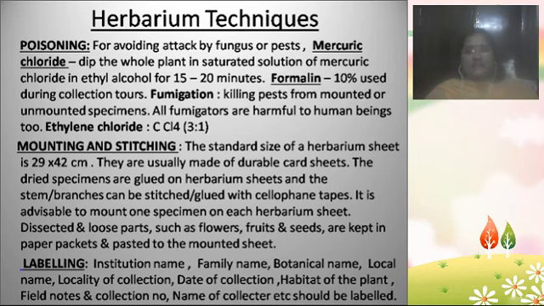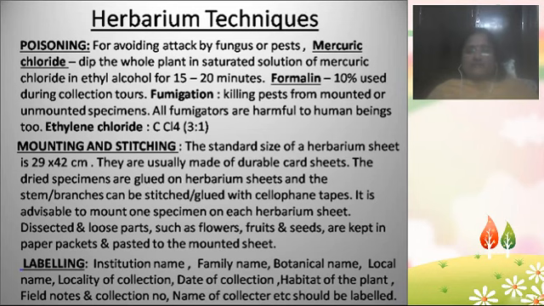the herbarium sheets. And suppose a stem or branch is not completely glued, then you can stitch the stem or branches with twine thread, and you can also use cellophane tapes to attach the stems or branches to the herbarium sheet. And on each herbarium sheet you need to attach only one plant specimen. That is the ideal method. You can't attach 4 or 5 specimens on a single herbarium sheet.